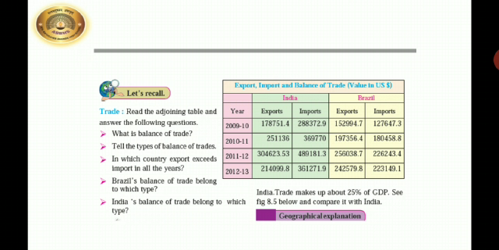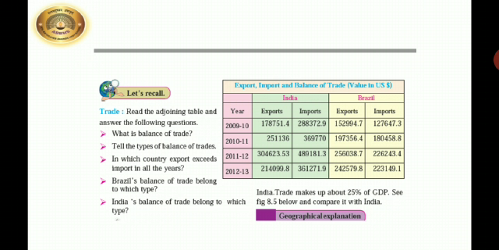Now let us study about the trade of India. If we go back to the 9th standard, we have studied about the different types of trade and the balance of trade. Now what are the types of balance of trade? When the export of any country is more than the import, that is, we are selling more than buying from other countries, there the balance of trade is a favorable balance.